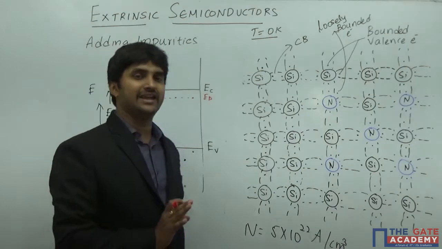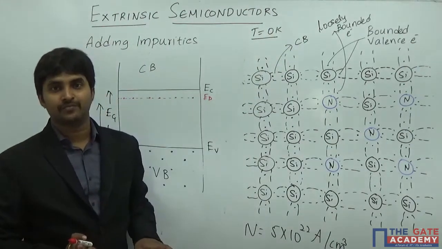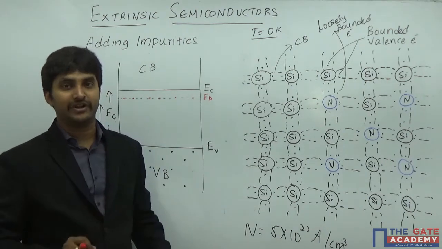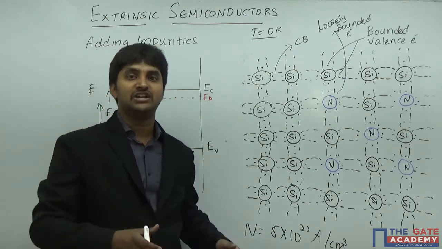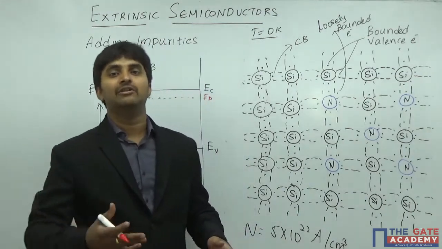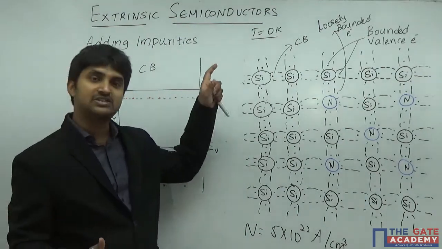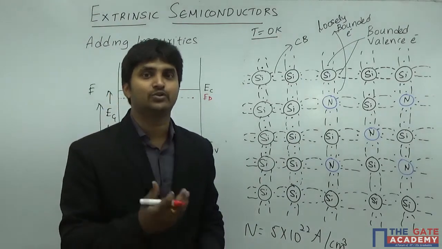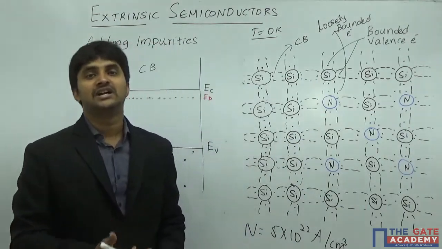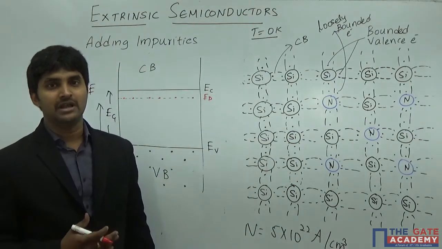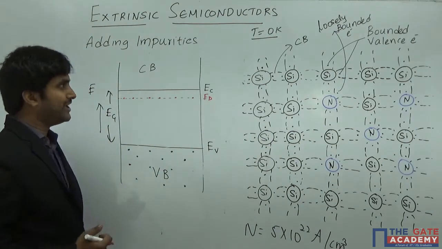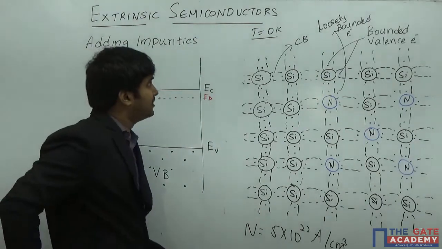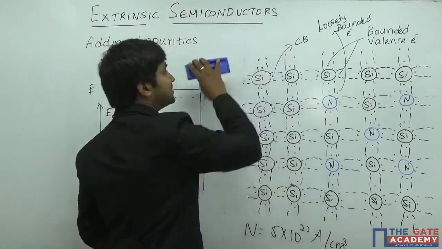Okay, so I can say that at T equal to 0 Kelvin, at absolute zero, there is no conductivity for this material. If you apply a potential difference, the amount of current will be equal to 0, because there is no electron which is ready to conduct. Only when the electrons are ready to conduct can you have a current inside the material. That is not possible as of now. Now, to make that happen, we can increase the temperature. For example, now I am going to increase the temperature above 0 Kelvin.